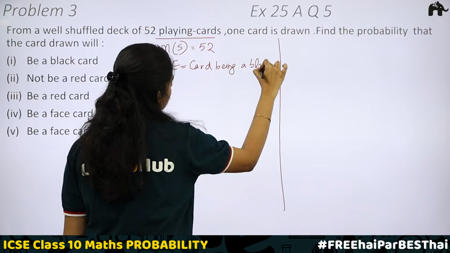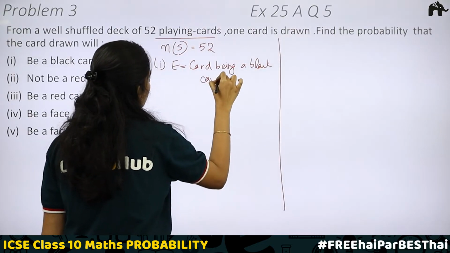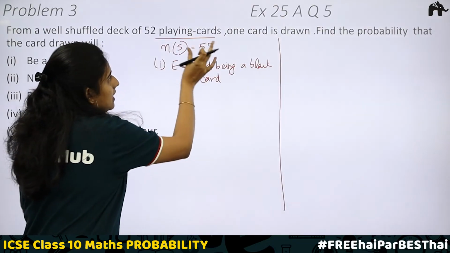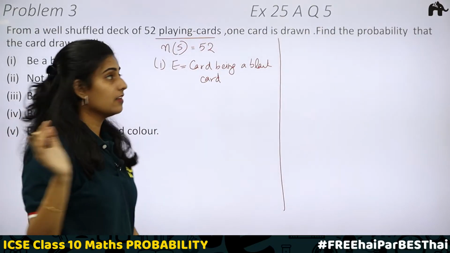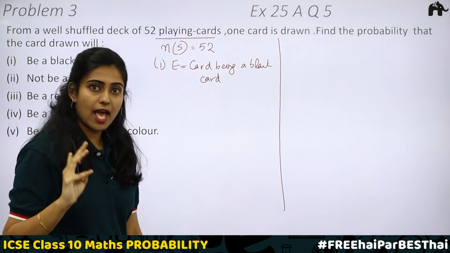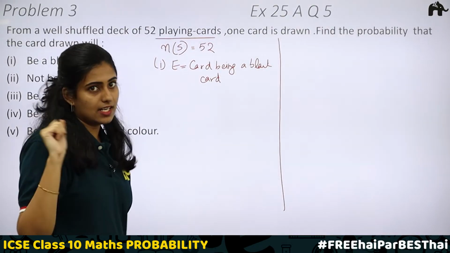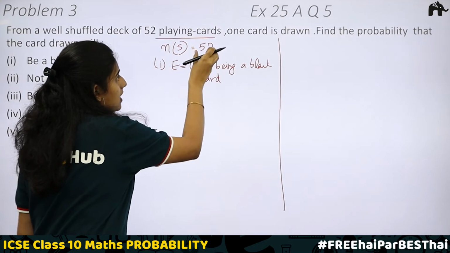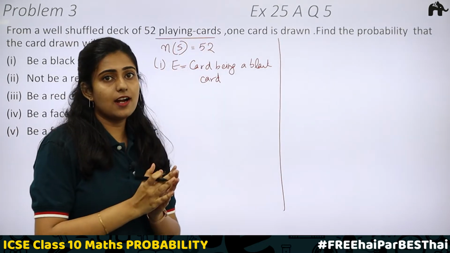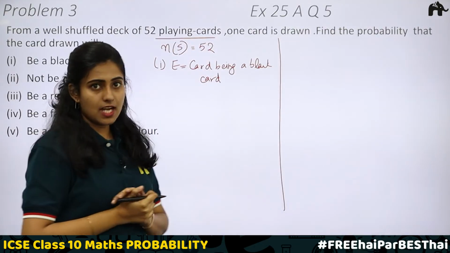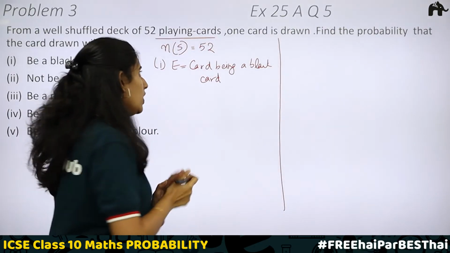Now tell me, we have studied about the cards. How many cards in this 52 will be black cards? We know the cards are of colors black and red. Okay, equal number of black and red cards will be there. If the total card is 52, then half of the cards should be black and half should be red. Then what is the total number of black cards? Yes, 26 cards.